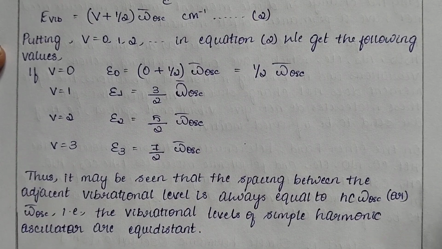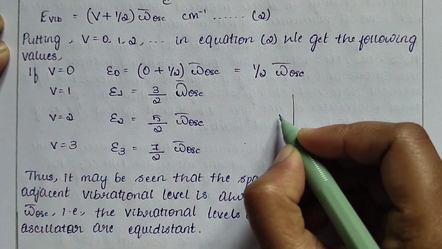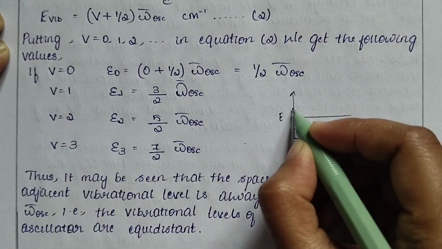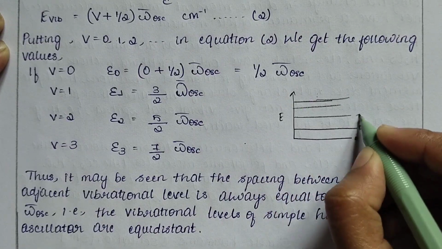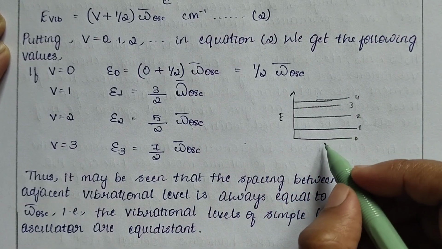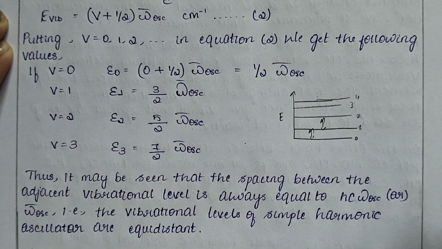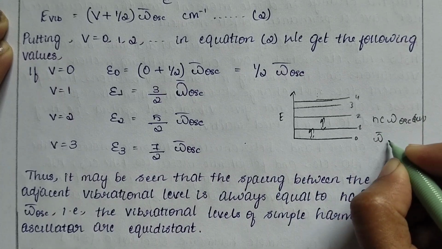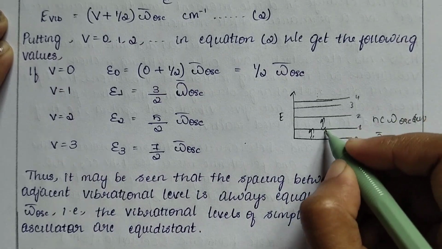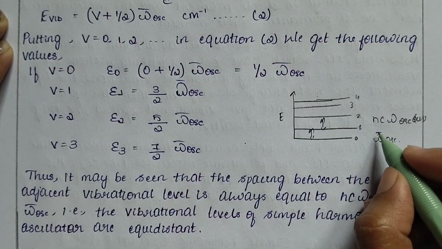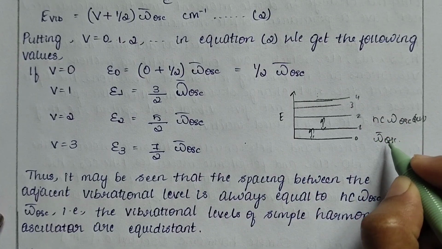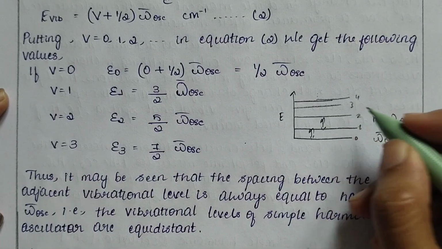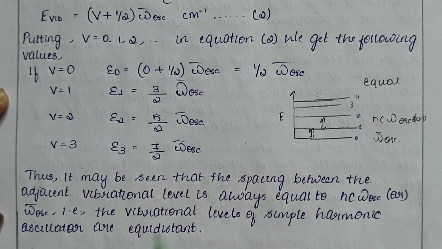This is how it is explained. If we consider an energy level E, and number the levels 0, 1, 2, 3, 4 and so on, the distance between consecutive energy levels is equal to hc omega oscillation, or omega dash oscillation. So from this we can know that the distances between consecutive energy levels are equal in nature, that is,